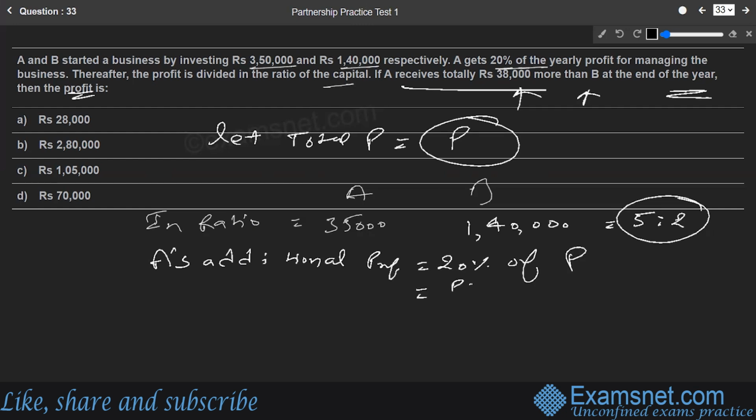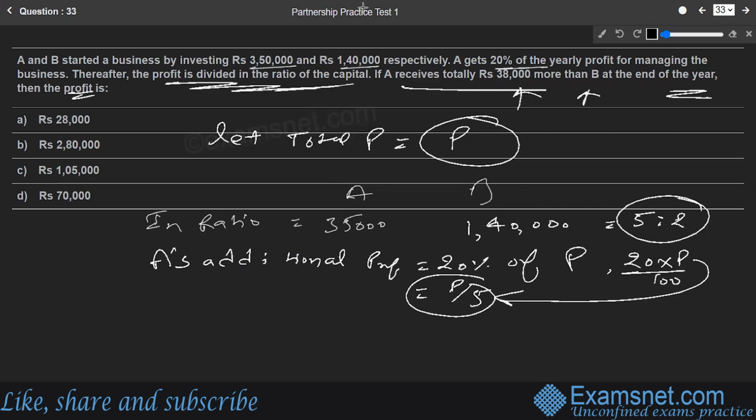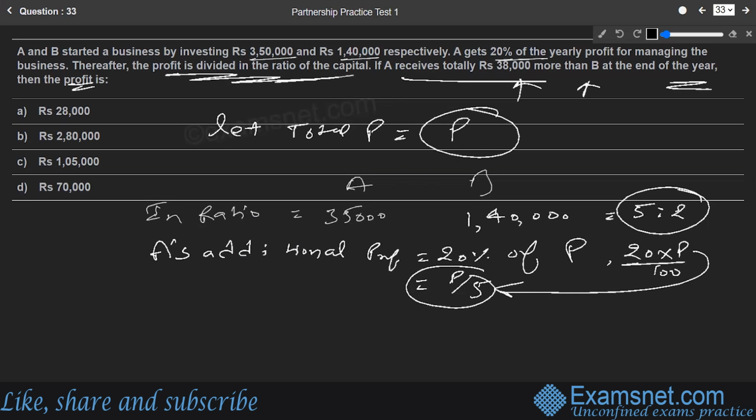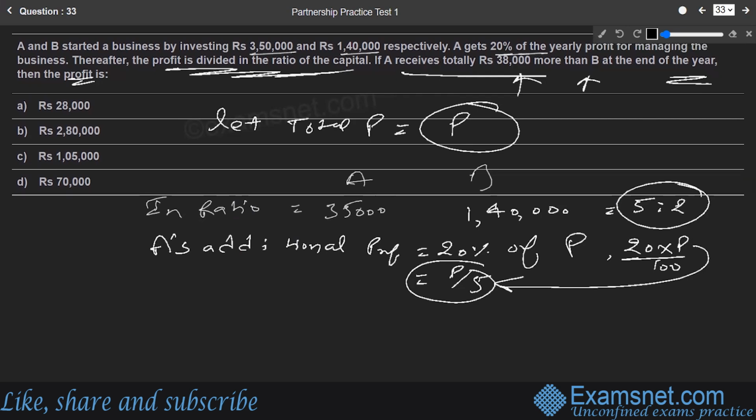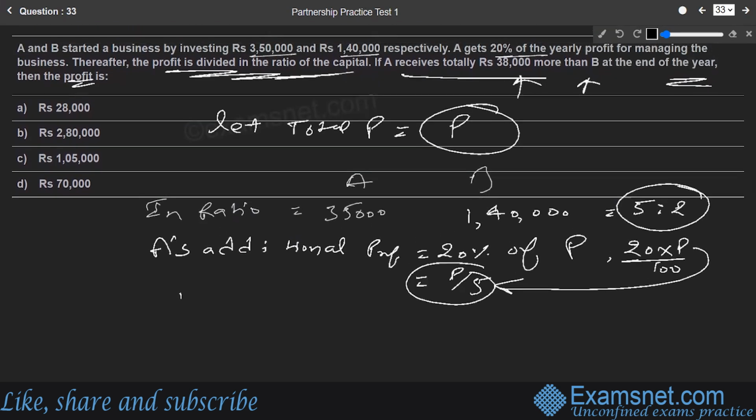So it is nothing but P by 5, because 20% of P can be calculated by 20 into P by 100, which is ultimately P by 5. So this is what A has to get additionally, P by 5 rupees. And the remaining profit, they have said, is thereafter divided in the ratio of the capital. So after this P by 5 has been taken out from the total profit, the rest has to be distributed in the capital ratio.